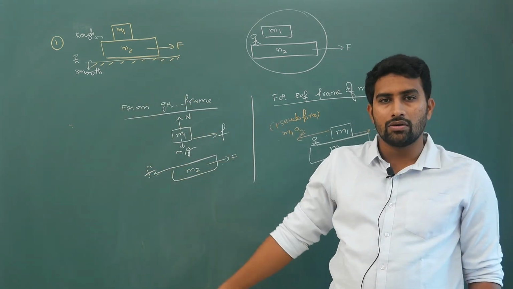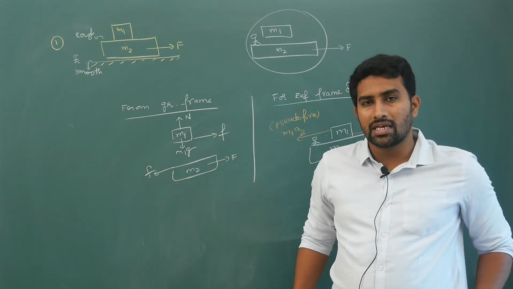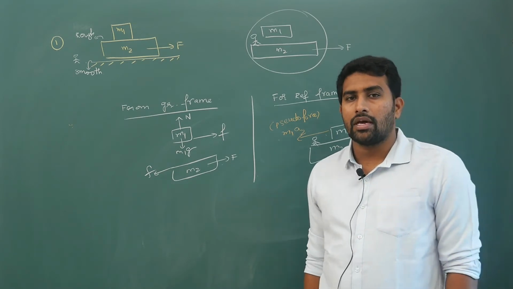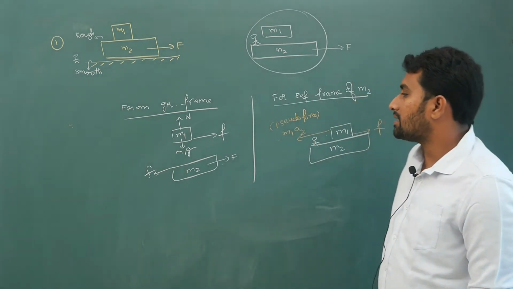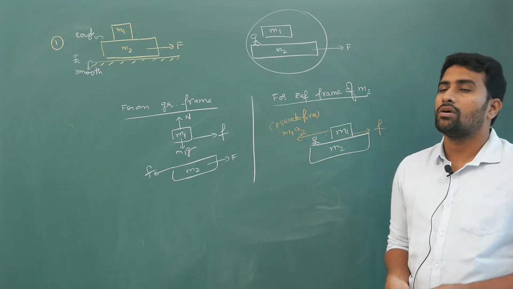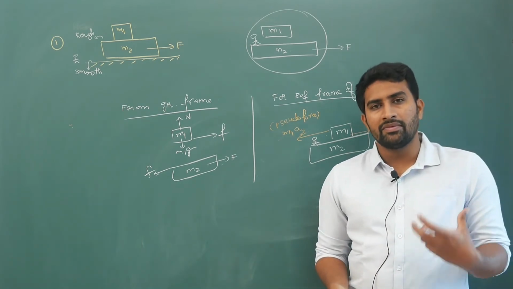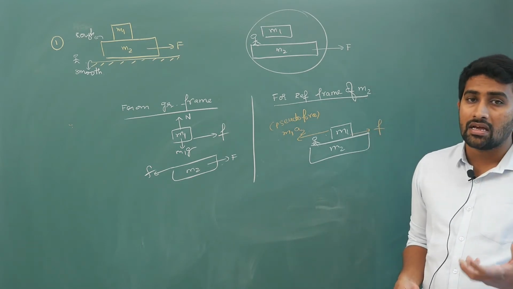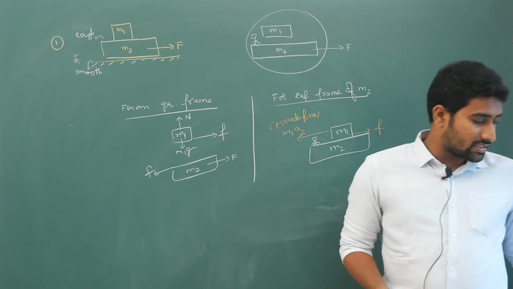In the previous case I have explained it. Whichever is bigger, it will oppose that bigger acceleration. Friction will slow down that bigger accelerating tendency. You remember, all this is not required. Whichever block has the bigger accelerating tendency, friction will slow it down. Get that point? That is enough.